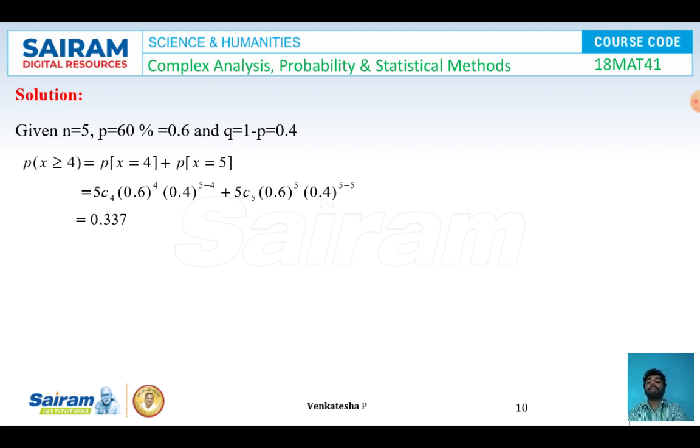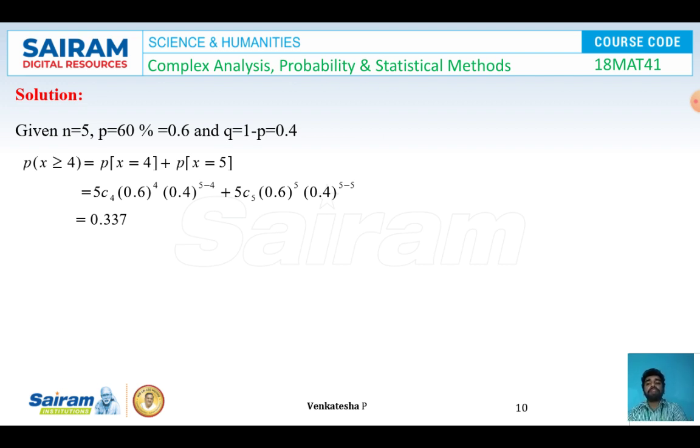Therefore, P(x ≥ 4) will be equal to P(x = 4) plus P(x = 5), since n is 5. I'm taking the formula of the binomial distribution, that is P(x) = nCx p^x q^(n-x). In the formula, I'll be replacing p = 0.6, q = 0.4 and n = 5.